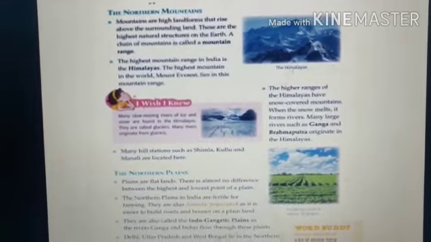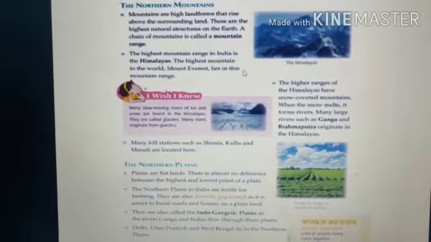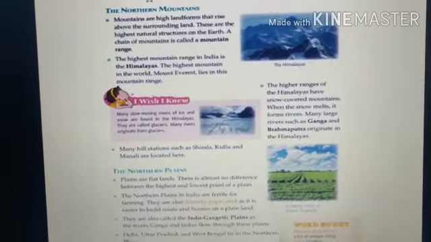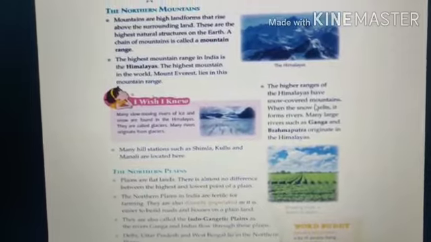Here you can see the picture of the Himalayas. These are the highest mountain range in India. And the highest mountain in the world, Mount Everest, lies in this mountain range. The higher ranges of the Himalayas have snow covered mountains, and when the snow melts, it forms rivers, many rivers like the Ganga and Brahmaputra. These all originate from the Himalayas.